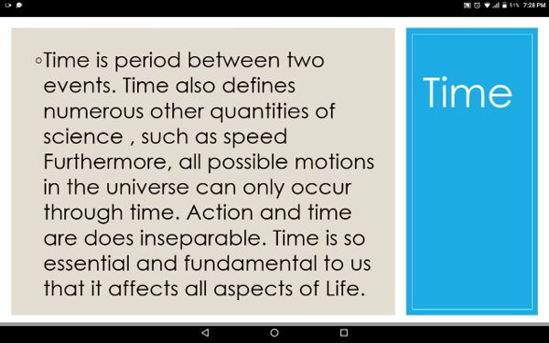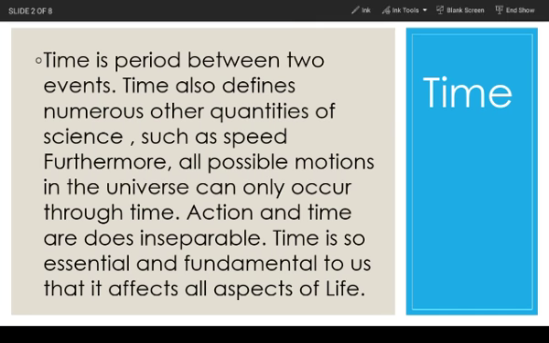So first we are going to see about time. Time is a period between two events. Time also defines numerous other quantities of science such as speed. Furthermore, all possible motions in the universe can only occur through time. Action and time are thus inseparable. Time is so essential and fundamental to us that it affects all aspects of life. What is time? Time is the period between two events.